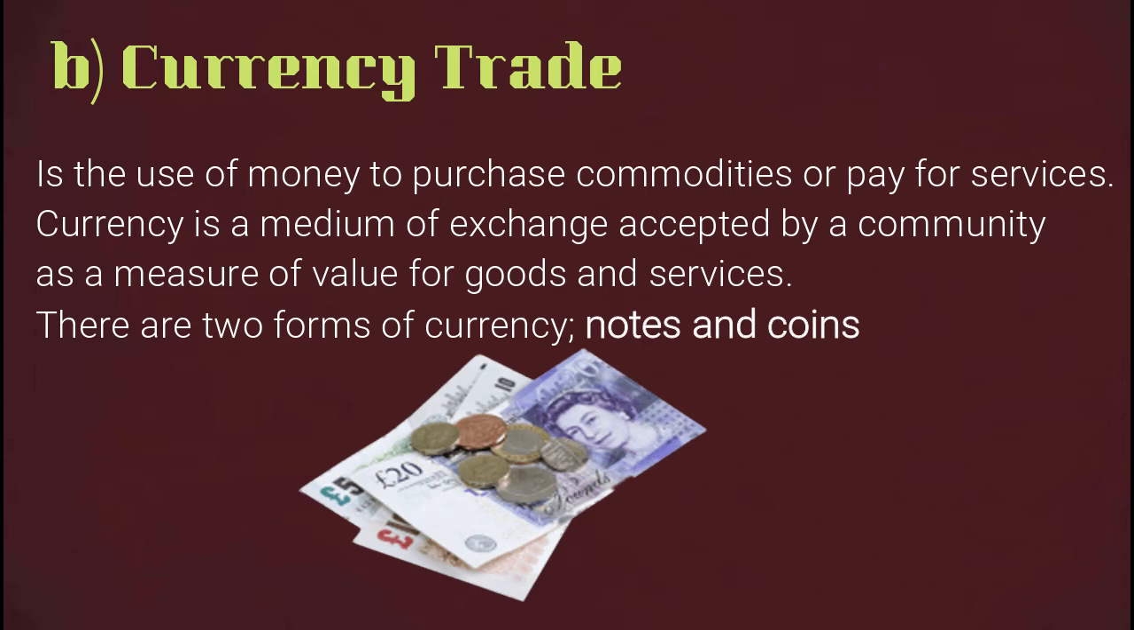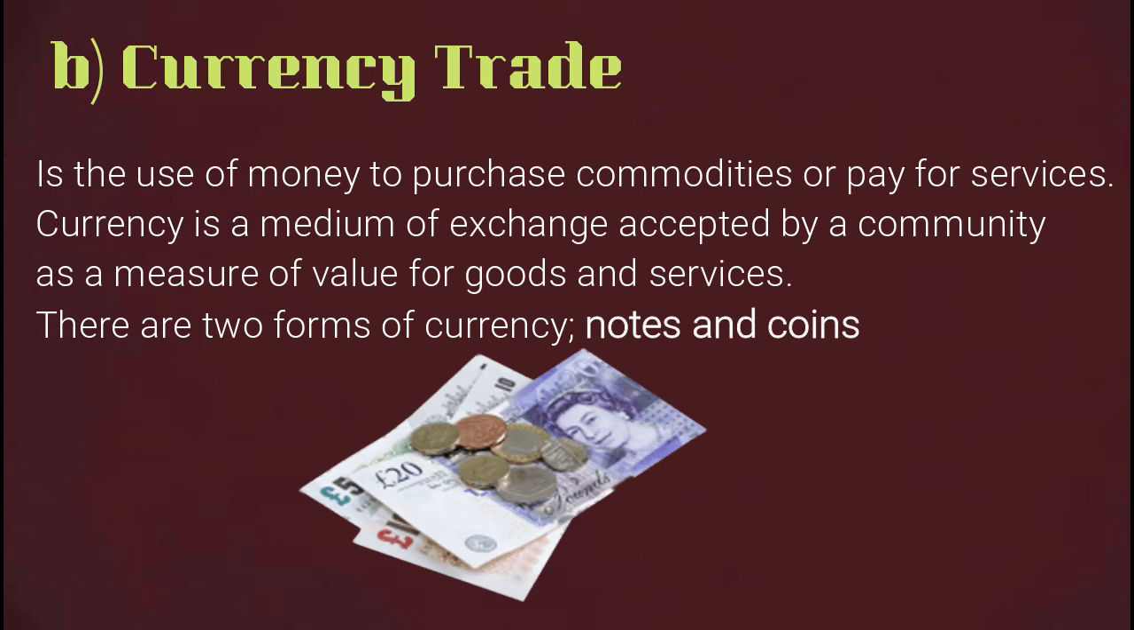Currency is the use of money to purchase commodities or pay for services, and currency is a medium of exchange accepted by a community as a measure of value for goods and services. And we have 2 forms of currency. We have notes and we have coins.